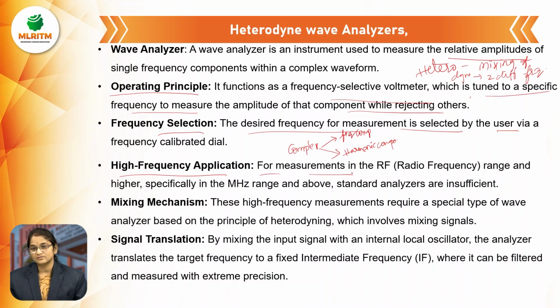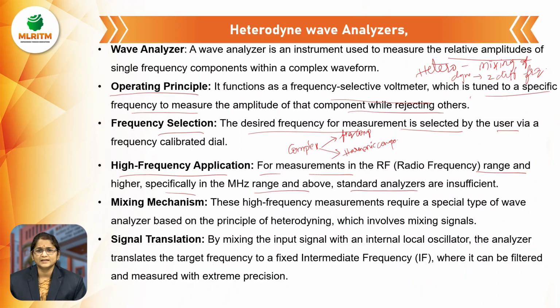Okay, what is the high frequency application? For measurements in the radio frequency range, this heterodyne wave analyzer is the high frequency, radio frequency wave analyzer. Especially in the megahertz range and above, the standard analyzers are insufficient.